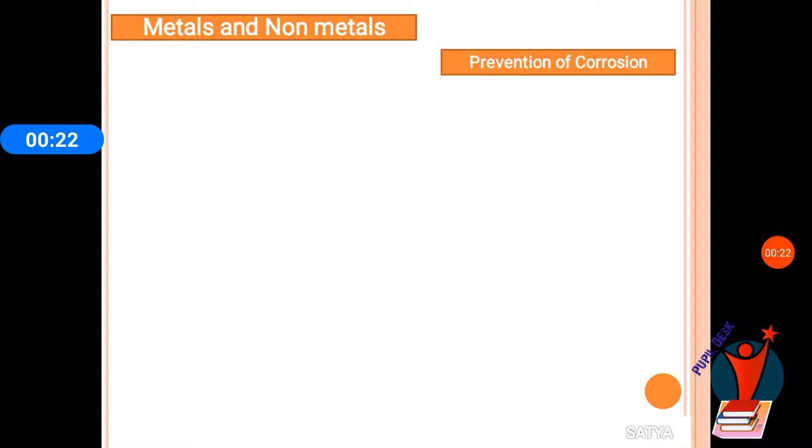We are using metal to make some articles, and in the building process also. If that metal is corroded, the buildings, monuments, and bridges will get weakened. This is a bad thing for us. For that reason, we need to prevent corrosion. The simple ways are painting, greasing and oiling.